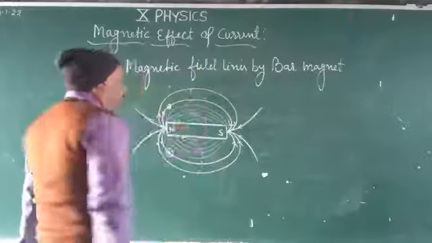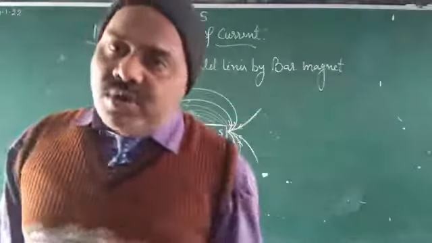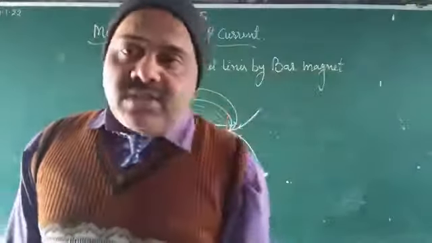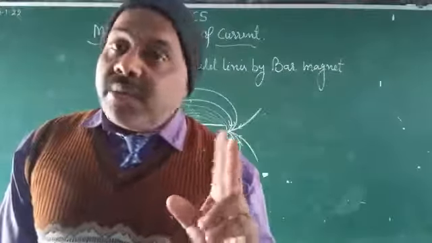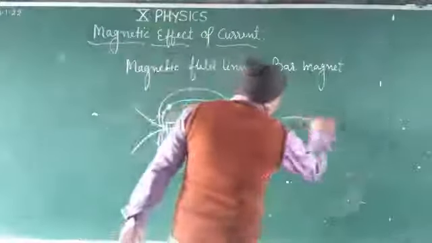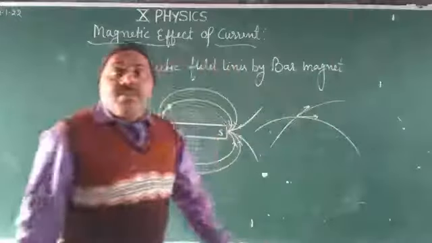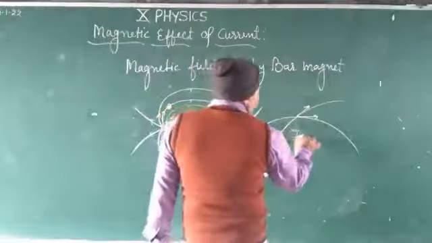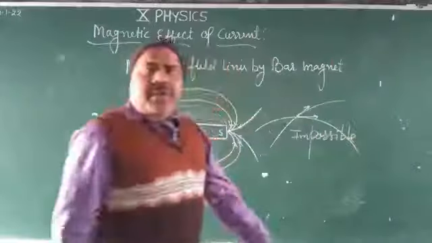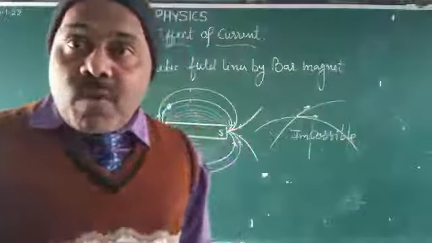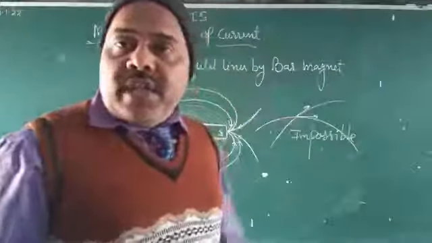If they intersect, it is impossible, because there will be two directions at one point, which is impossible.